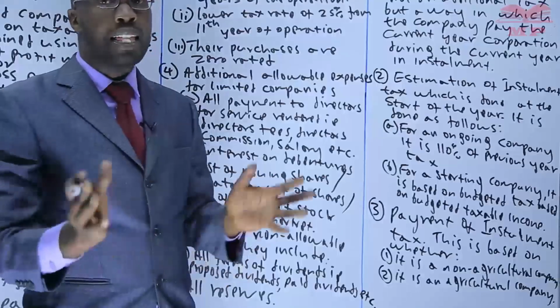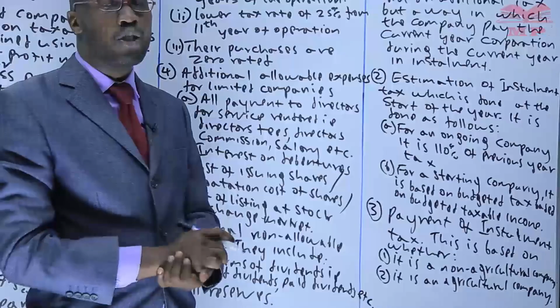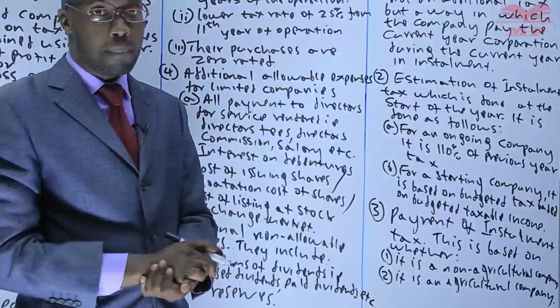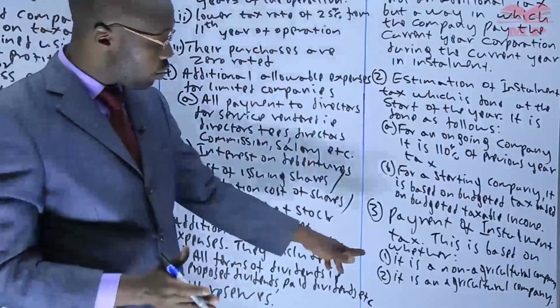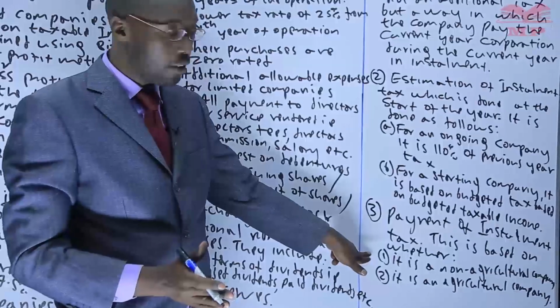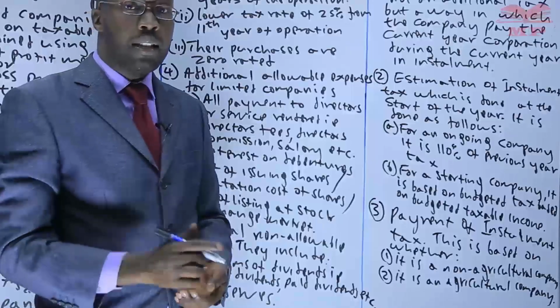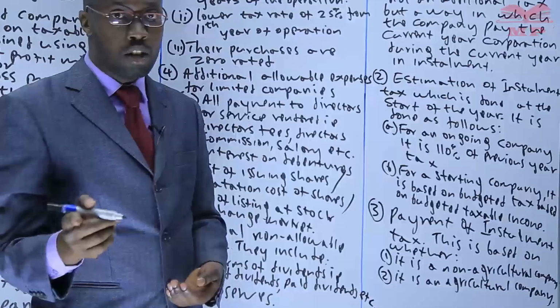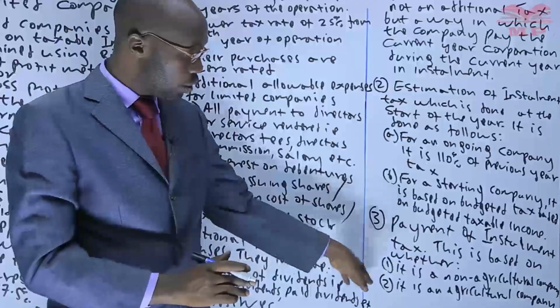So we are talking about any other company other than those that are in farming, for example, a bank, an insurance company, a transport company, and any other that is not in farming. So we are going to see how it normally makes the payment of the installment tax. The other one is an agricultural company. These are companies that do farming. So how do they pay their installment tax? I want to illustrate for each one of them.